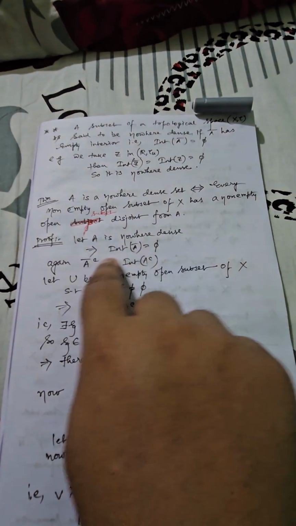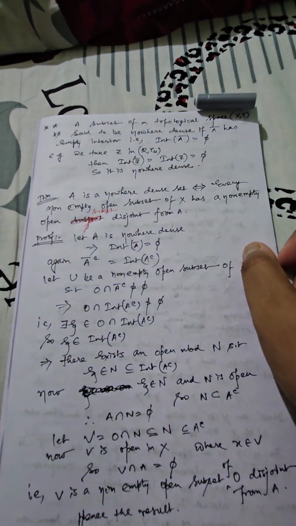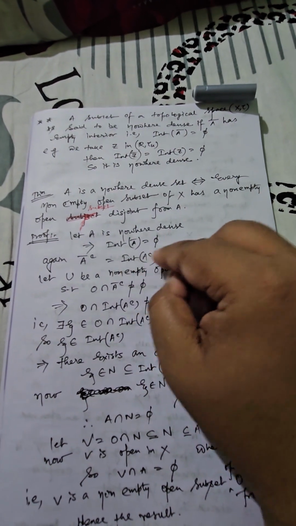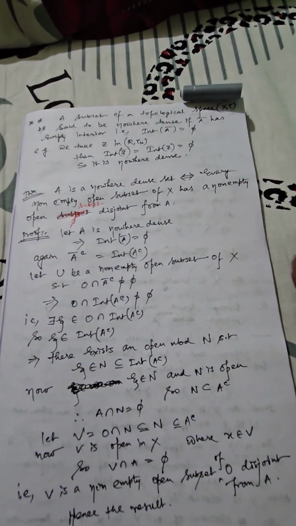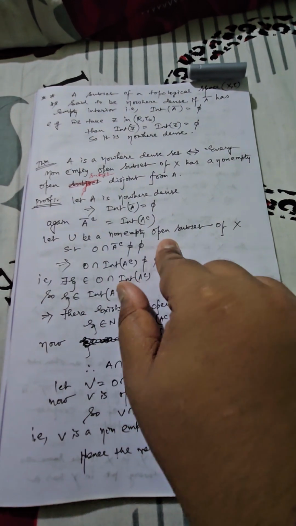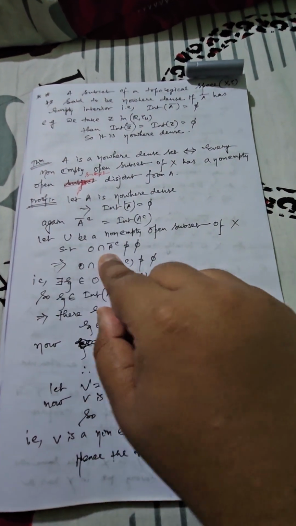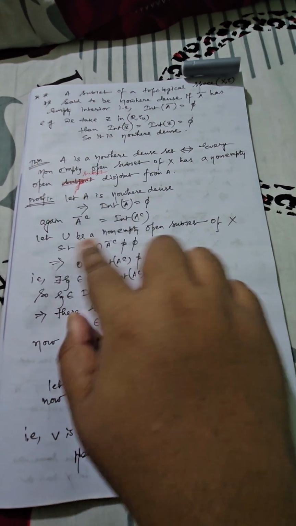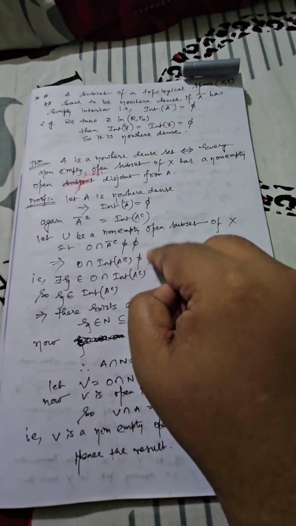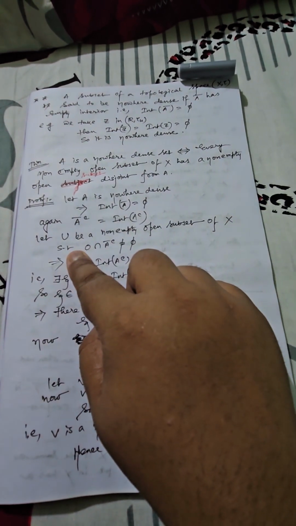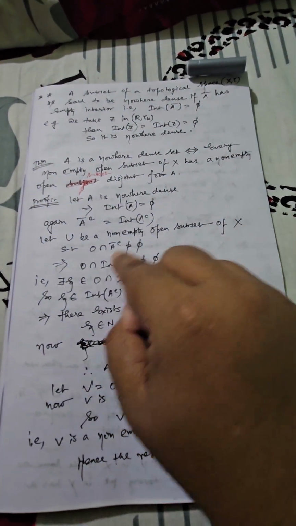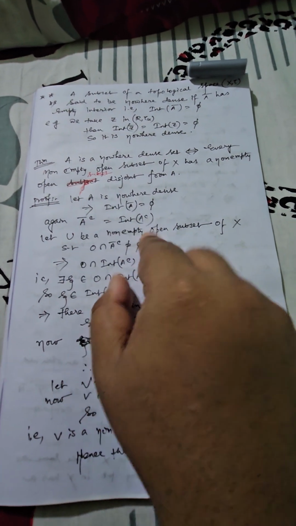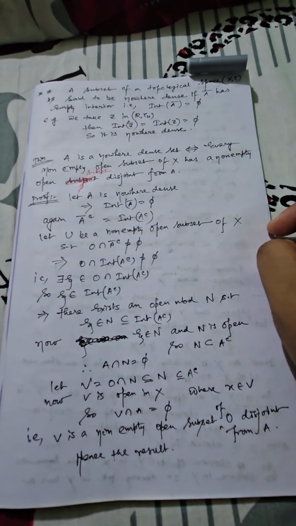So let us start with the formal definition. A is nowhere dense, that means the interior of A bar should be equal to φ. Just take the complementary structure of A bar, then you will see ultimately it will be the interior of A complement. We know this is one of the standard results. If possible, we have taken some non-empty open subset of X, say that is O. So O intersection A bar complement, as per construction, should be not equal to φ. We are choosing this non-empty subset in this way. But already we have used this criteria, A bar complement, that is the interior of A complement, so you can replace this one by the interior of A complement.